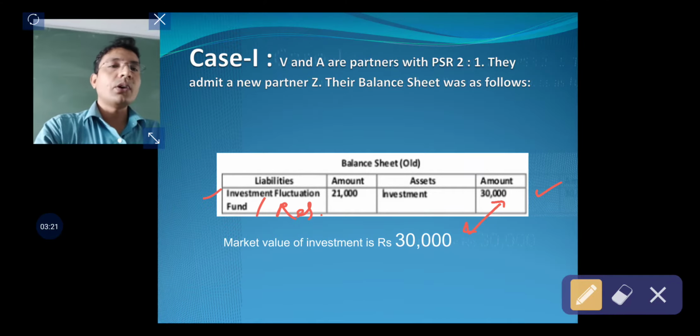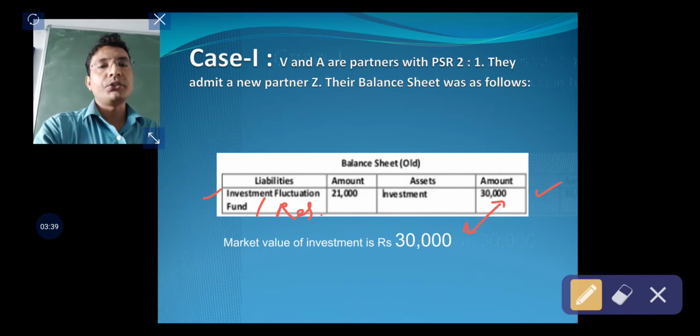If it has not reduced, then this investment fluctuation fund has no use, and therefore before admission of Z, this IFR must be distributed between V and A, that is old partners, in their old profit sharing ratio.